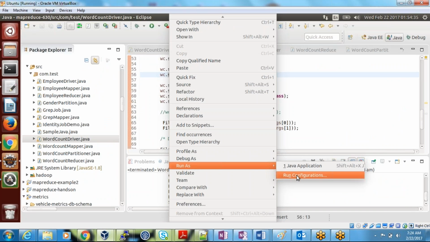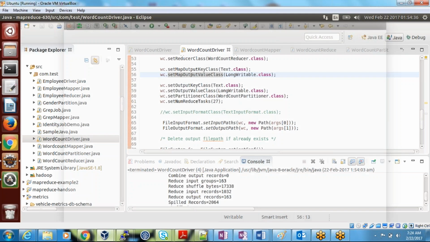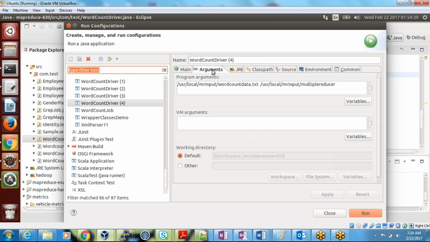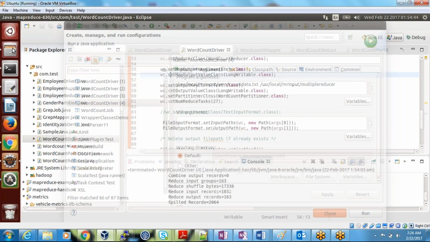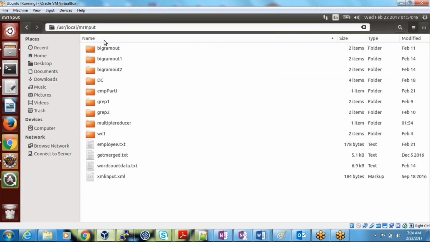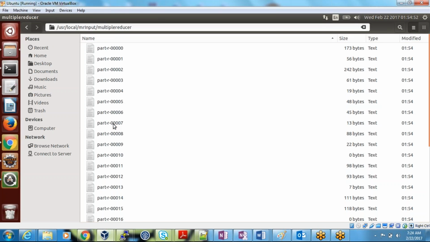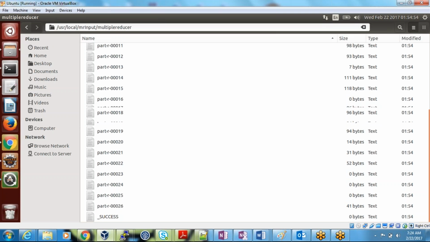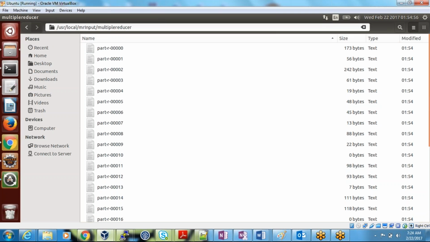I didn't observe, I just copy pasted. What is the path you have given? Local MR input multi-reducer. Go here, MR input multiple reducers. How many reducer output files are created? 0 to 26. It means 27 output files have been created.